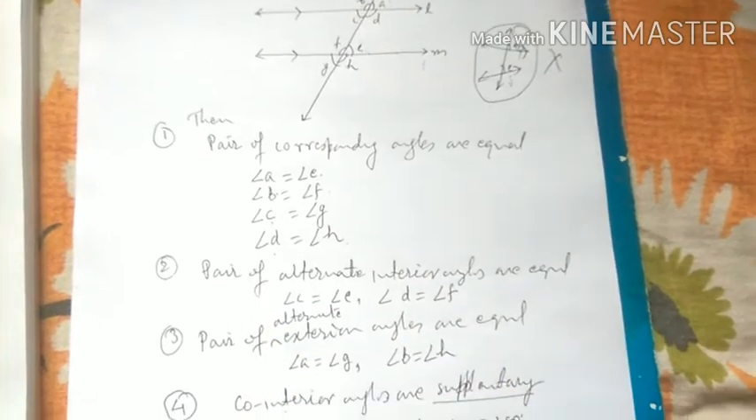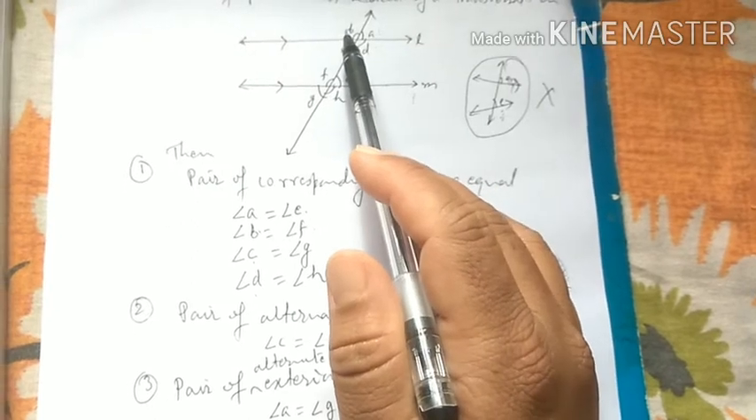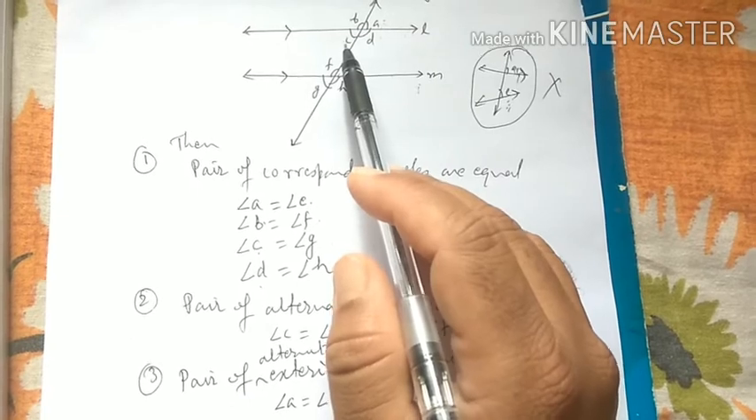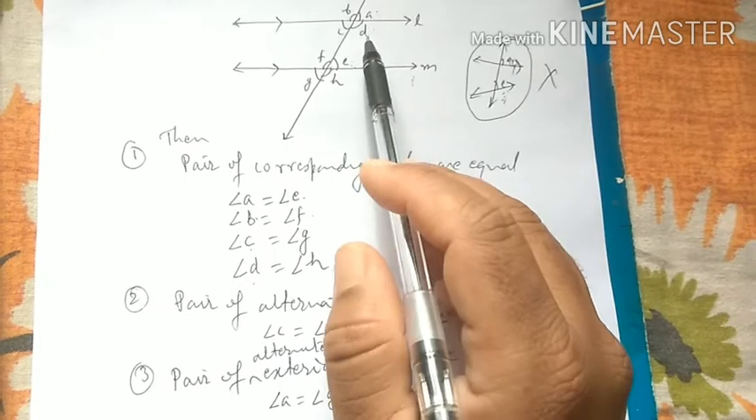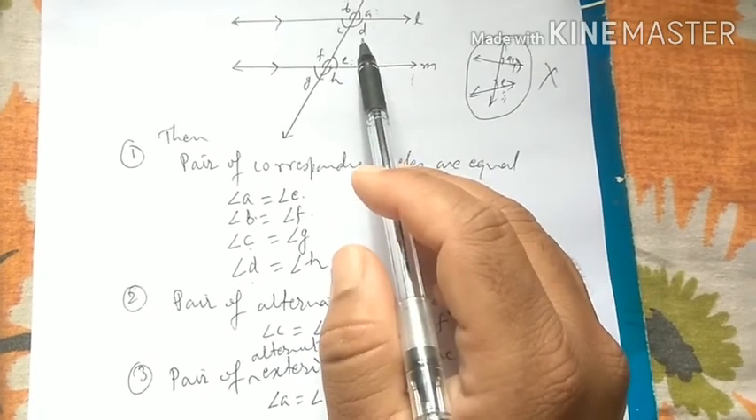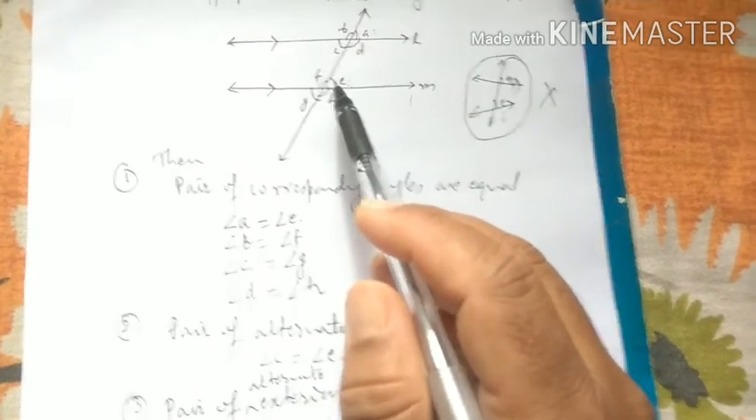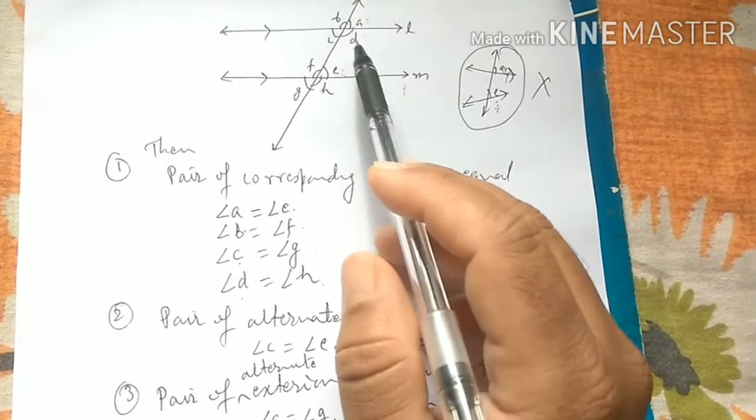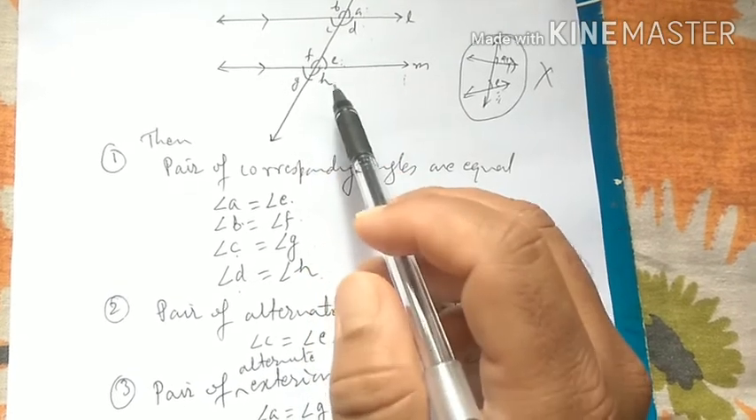So there are 4 rules, okay, and 2 rules we have already learned. Linear pair: here A and B are a linear pair, so A plus B is 180 degrees. B and C are a linear pair, so B plus C is 180 degrees. C and D are a linear pair, so C plus D is 180 degrees. A and D are a linear pair, so A plus D must be 180 degrees. Similarly here also, we have learned that vertically opposite angles are equal. So angle A must be equal to angle C, angle B must be equal to angle D, angle E must be equal to angle G, and angle F must be equal to angle H.